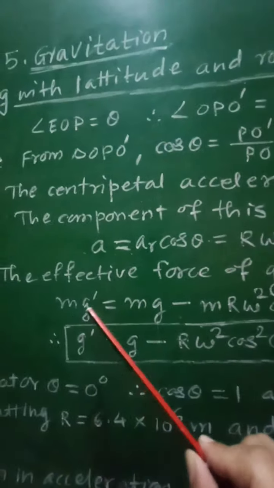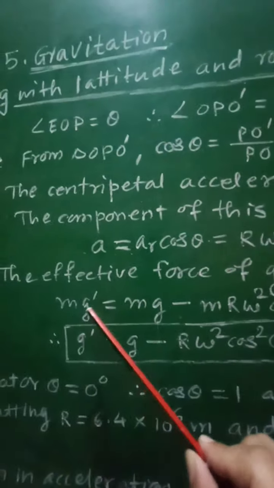Cancelling m from all these three terms, we will get g dash equal to g minus r omega square cos square theta, and this is the effective acceleration acting on that body. So g dash will be equal to g minus r omega square cos square theta, and this equation will represent the variation in the value of g with latitude, where theta will represent latitude.